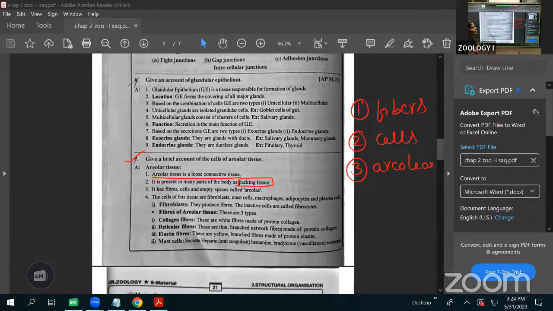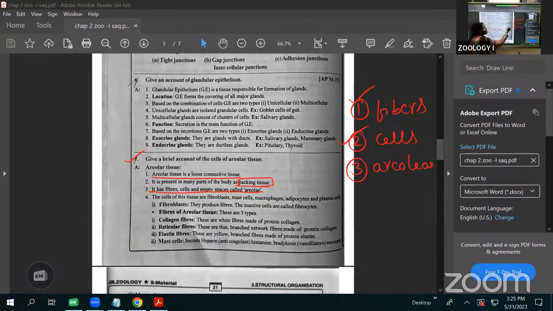Areoli means the empty space. It has the fibers, cells, and the empty space called areoli. That's why a number of empty spaces are there inside of this tissue. That's why we call it areolar connective tissue.